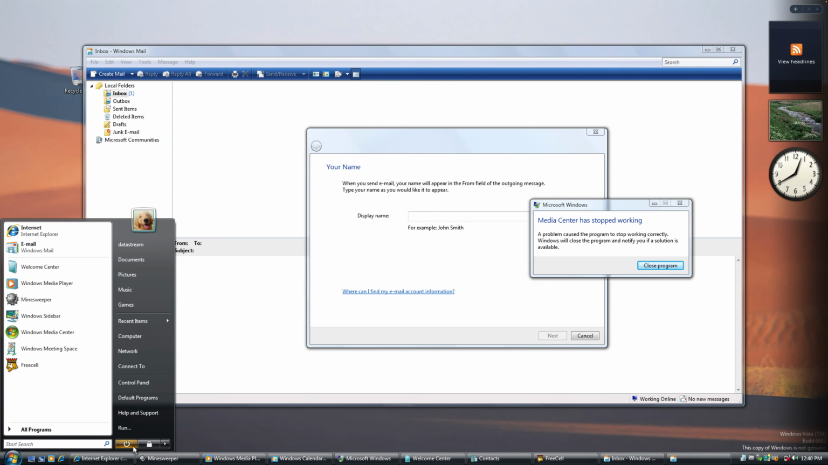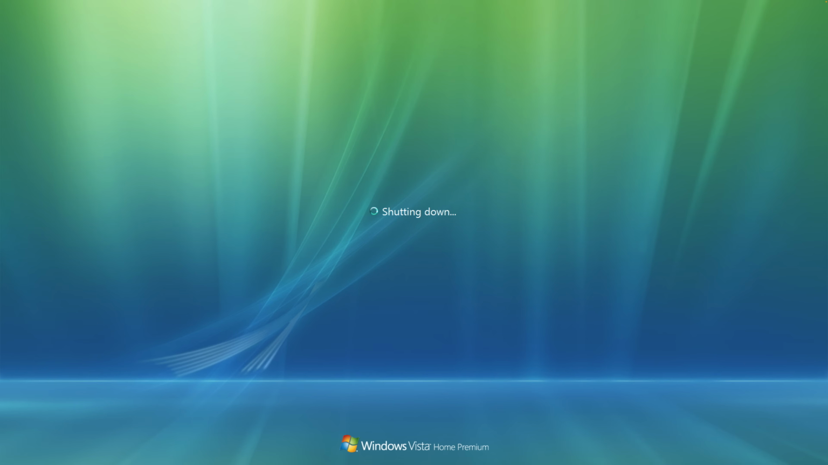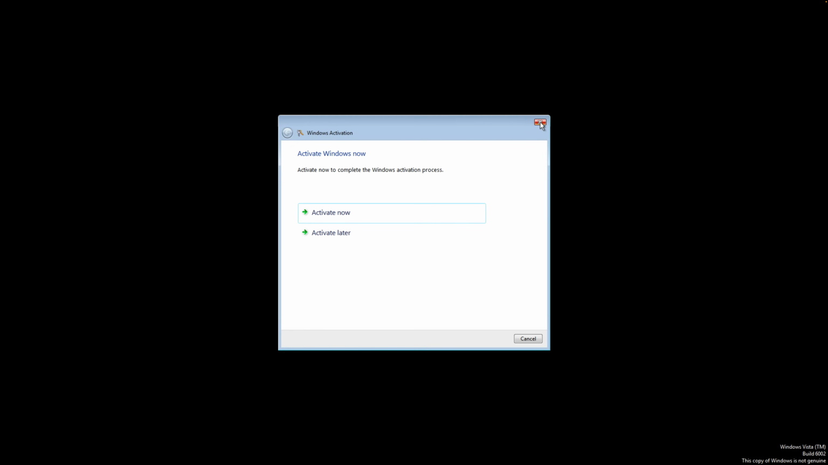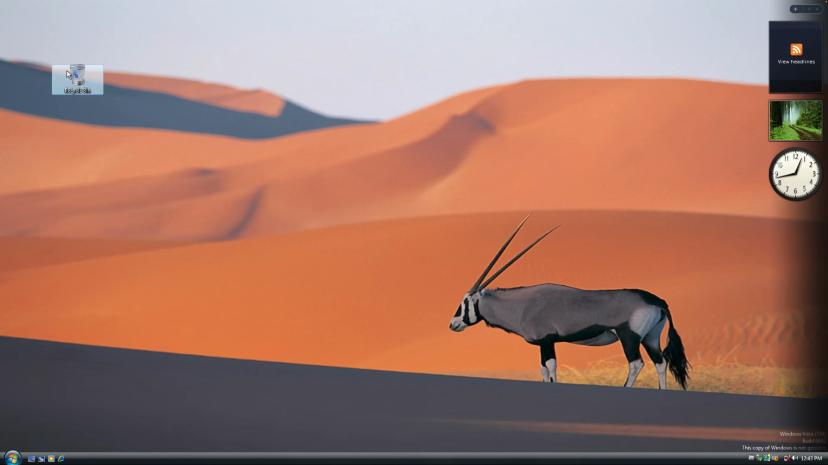So I think let's just go ahead and restart Windows Vista. Restart. Shutting down. And let's see what happens. Activate Windows now, and it still boots. There's some stuff broken, but for the most part it still works perfectly fine.